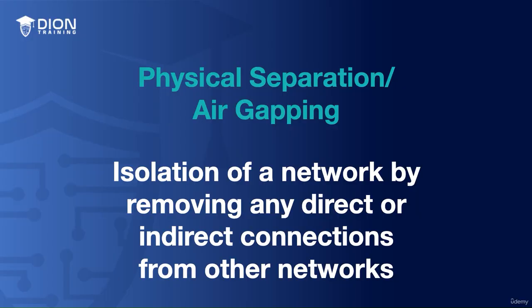First, physical separation. Physical separation, often referred to as air gapping, is a security measure employed to protect sensitive information. An air-gapped system is isolated from other networks, both local and internet. This isolation is achieved by physically disconnecting it from those networks, removing all direct or indirect connections, including Wi-Fi, Bluetooth, and other wireless connections.